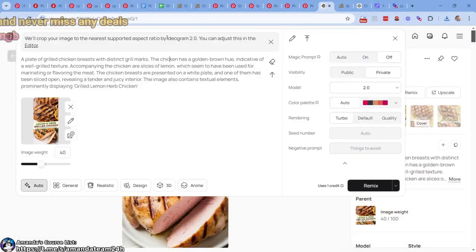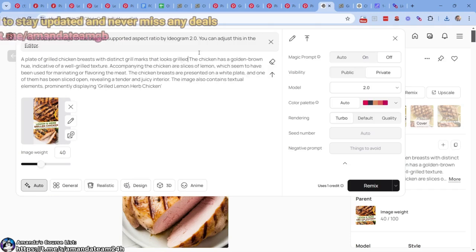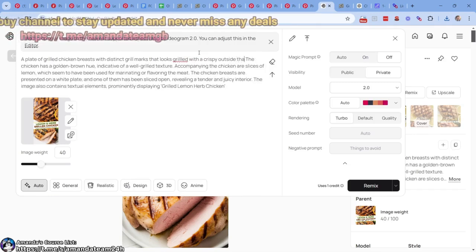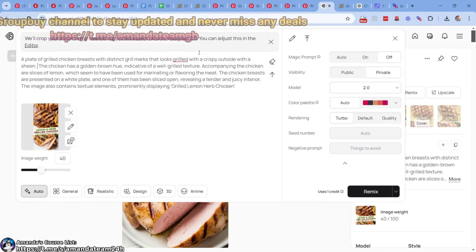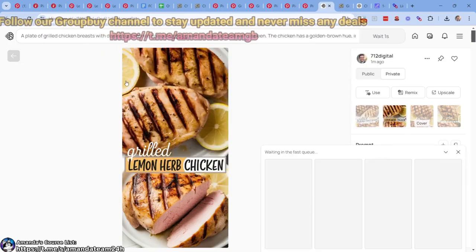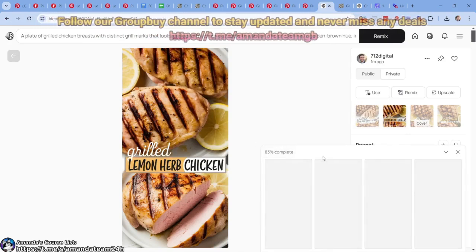Boom, boom. That looks grilled, with a crispy outside with a sheen. That's a cool thing. It's like Photoshop with text-based editing. It's pretty crazy when you think about it. All right, 40% complete. Let's see here.